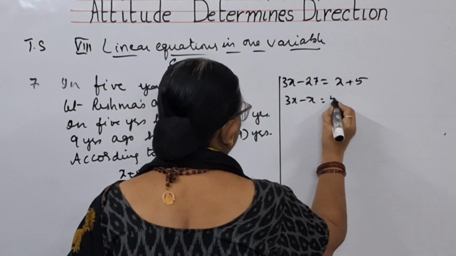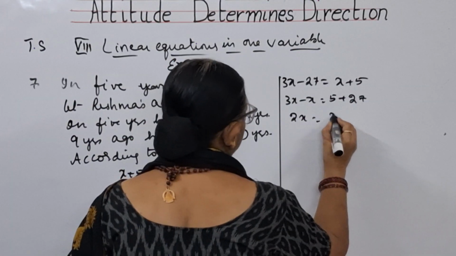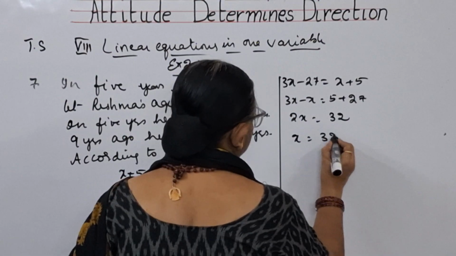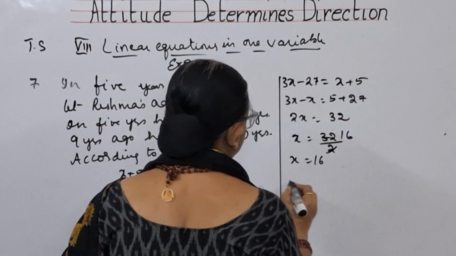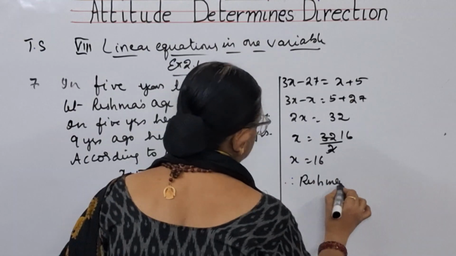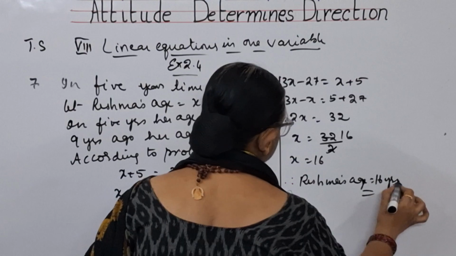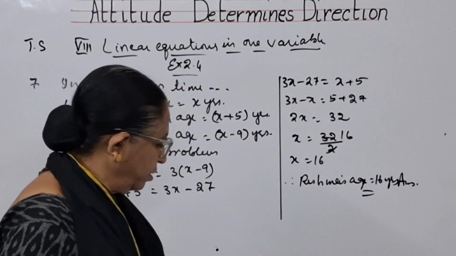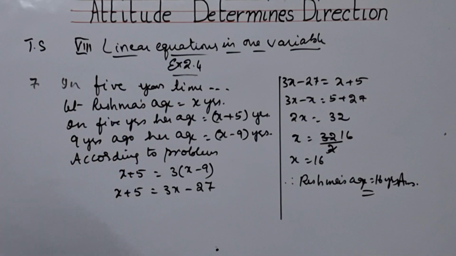3x minus x is equal to 5 plus 27. 2x is equal to 32. 27 plus 5, 32. What is x? 32 by 2, that is 16. So x is equal to 16. Therefore, Reshma's age is equal to 16 years. This is her answer, Reshma's age. Please note down, this is the 7th one.